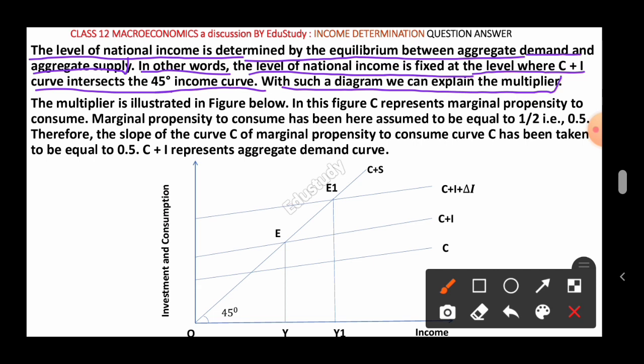The multiplier can be explained with the help of the aggregate demand and aggregate supply curves. Whenever aggregate demand and aggregate supply are equal, at that point national income is determined. When national income is determined, that means the economy is at the equilibrium point. At the equilibrium point, aggregate demand and aggregate supply will be equal. So the multiplier can also be described by such a point where aggregate demand and aggregate supply are equal.